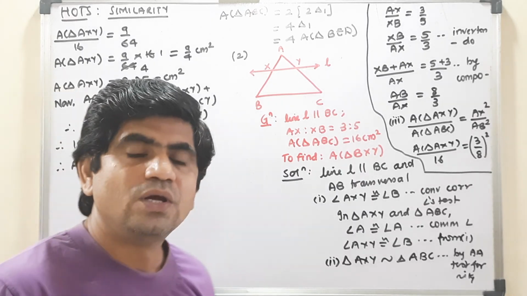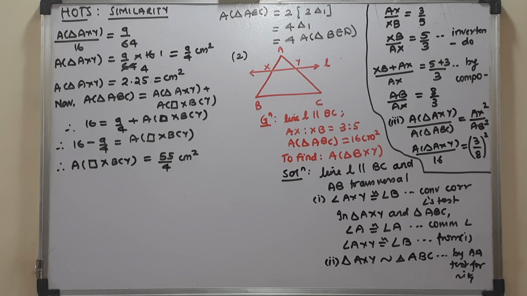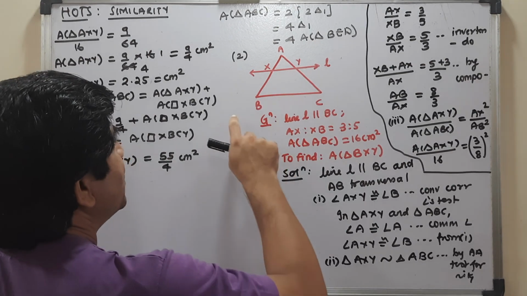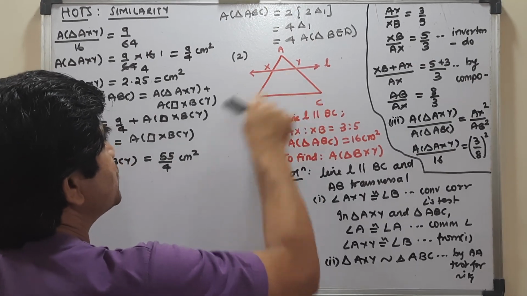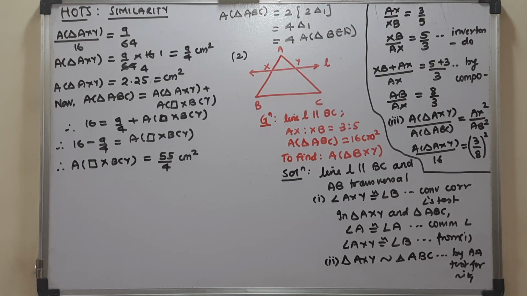Getting it? And what is that role? For finding the area of triangle BXY, I need to understand what will be the ratio of division of these two. Then only will I be able to find the area of triangle BXY.